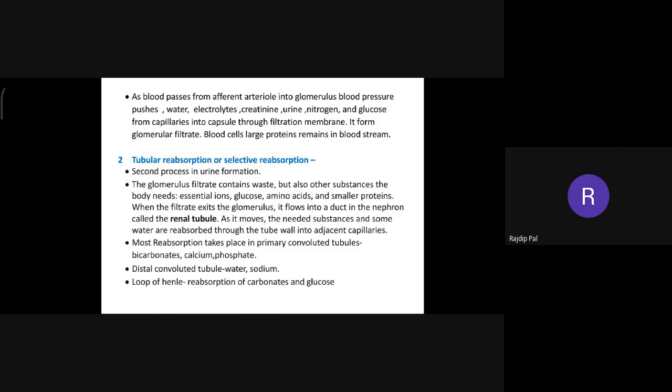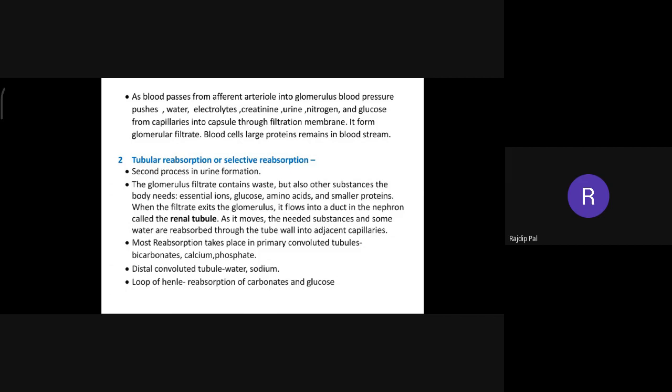So when the blood is being filtered in the glomerulus or Bowman's capsule, these necessary materials are also filtered. When the filtrate exits the glomerulus, it flows into a duct in the nephron called the renal tubule.